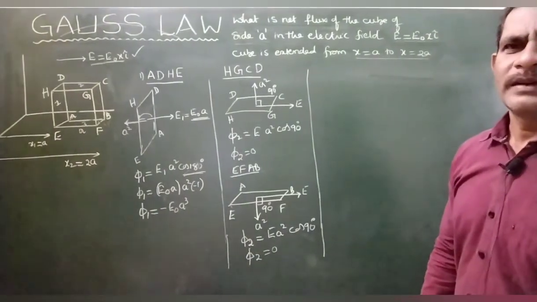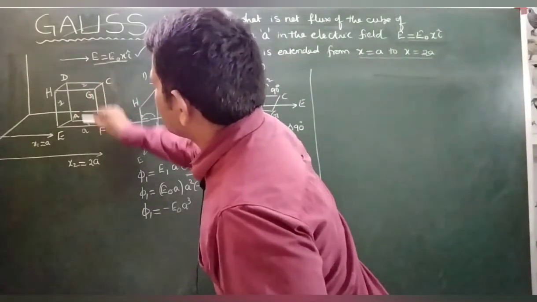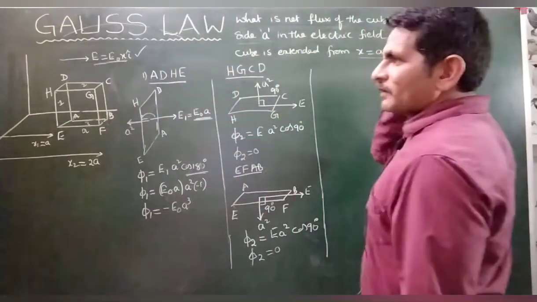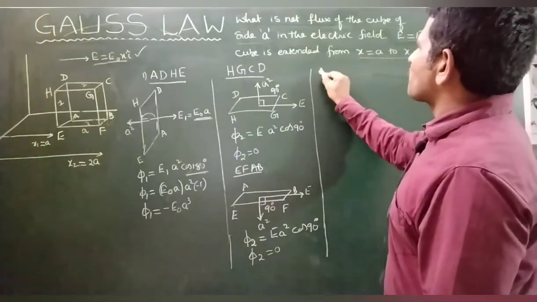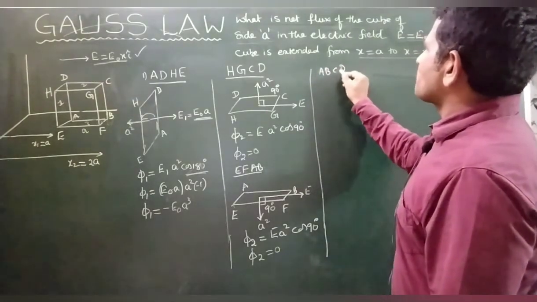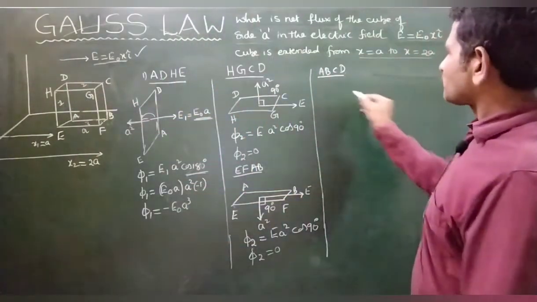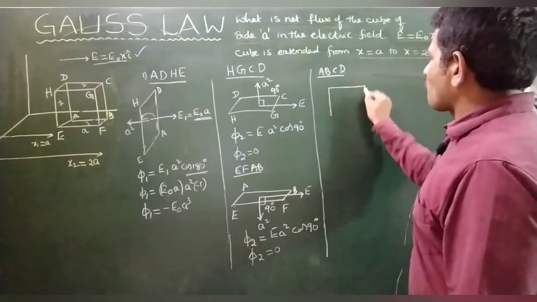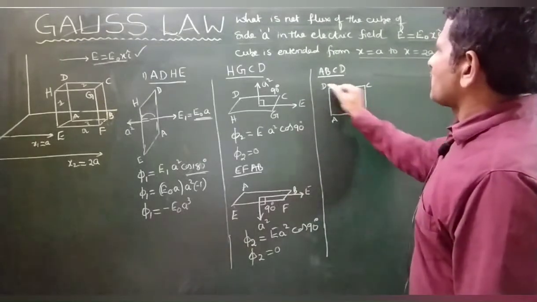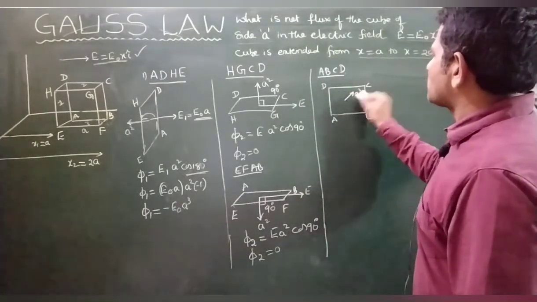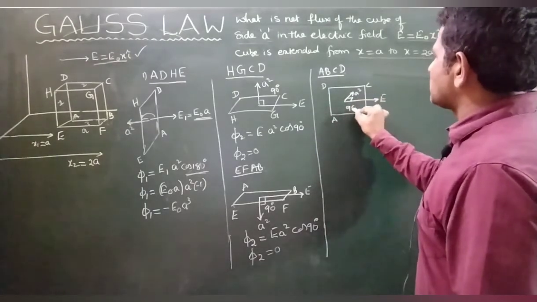First plane is over, second plane is over, third plane is over. Next, this is ABCD. Its area vector is outwards, electric field in this direction. Angle between them is 90 degrees.